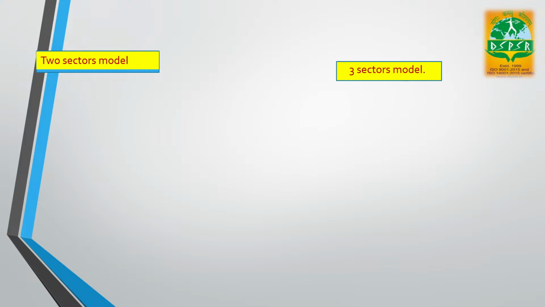Now, let's talk about what is two sector model, three sector model, and four sector models in circular flow. So before going deep into the dive, let's try to understand what is the concept of circular flow first of all.